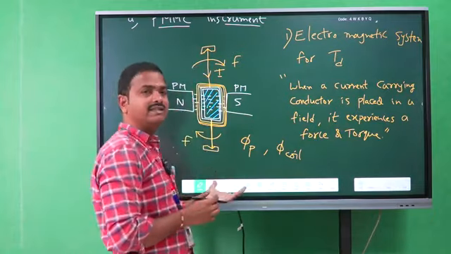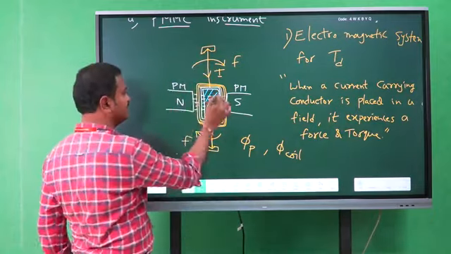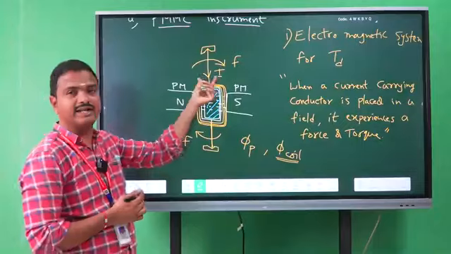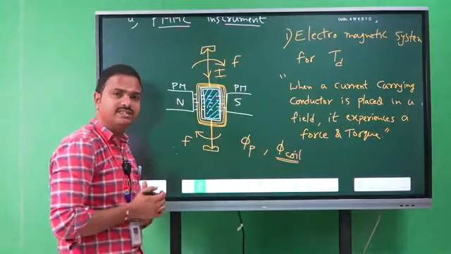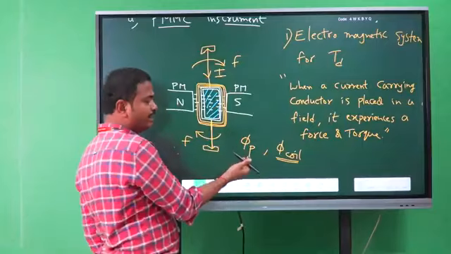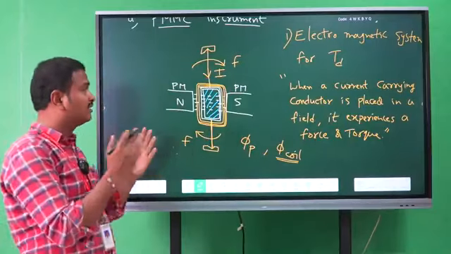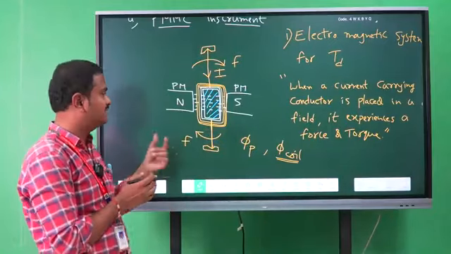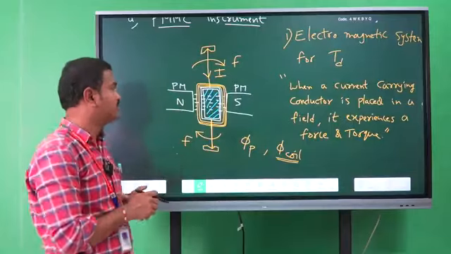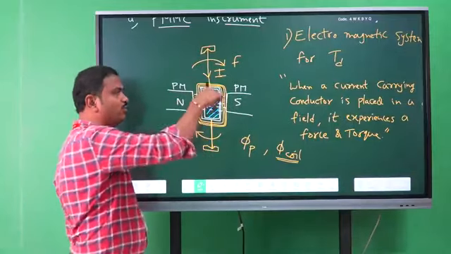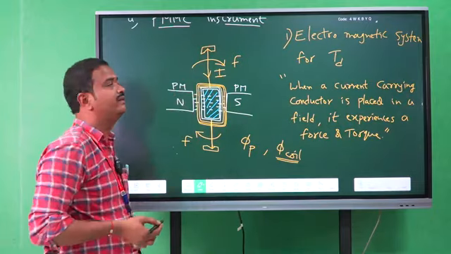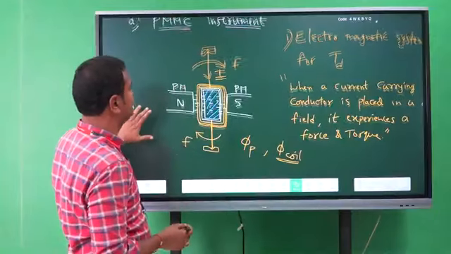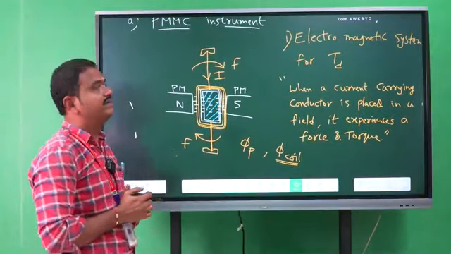So due to the interaction between the main pole flux and the coil flux, which is produced by the magnitude of the current which has to be measured, the coil will be moving or rotating inside the instrument. Hence, it is a moving coil. Here we are using permanent magnets and a moving coil, and the coil is moving inside the instrument. So this is also a permanent magnet moving coil instrument. Clear?